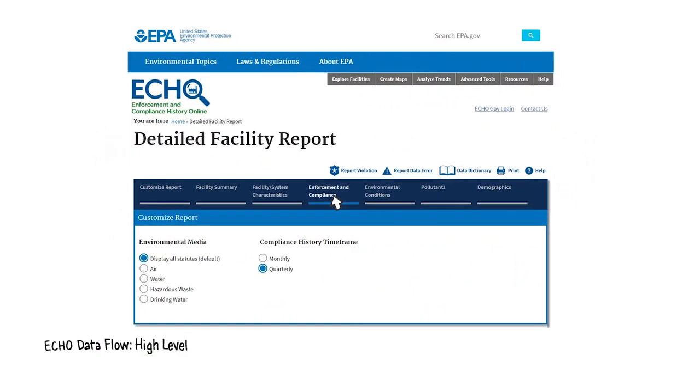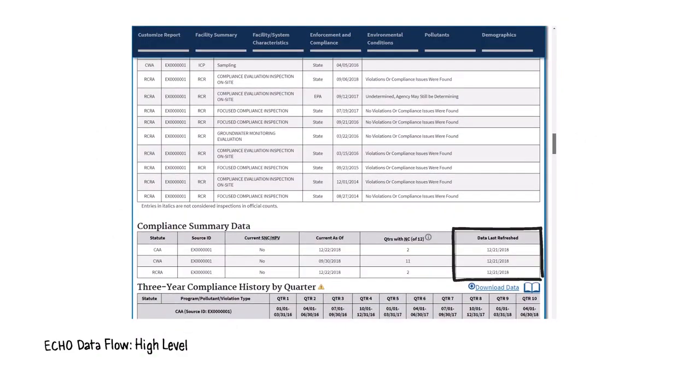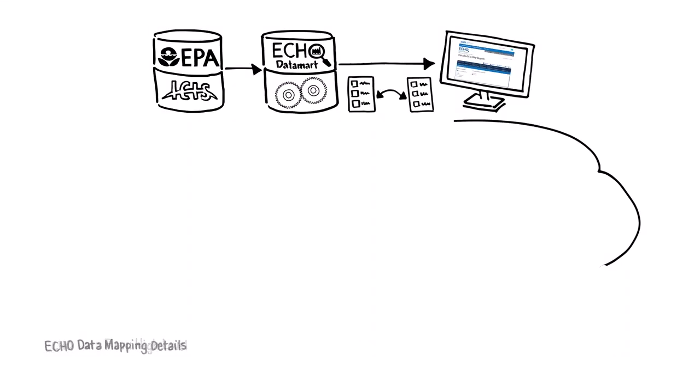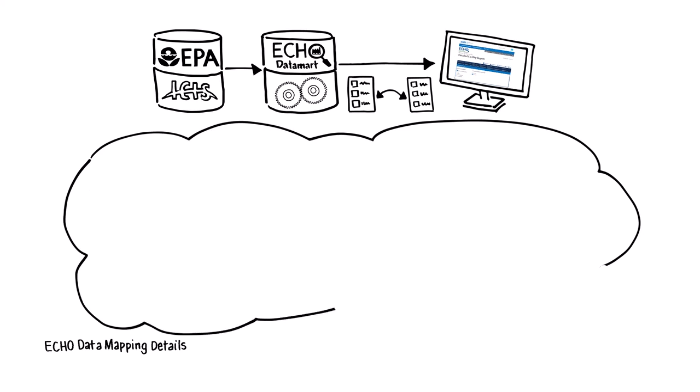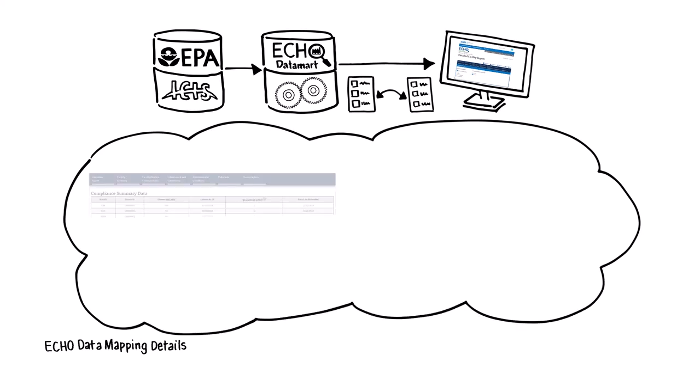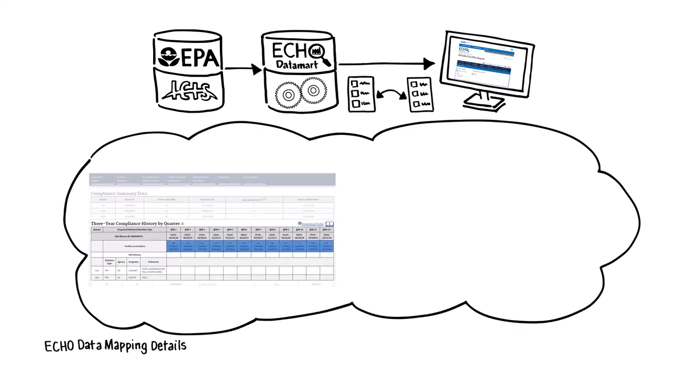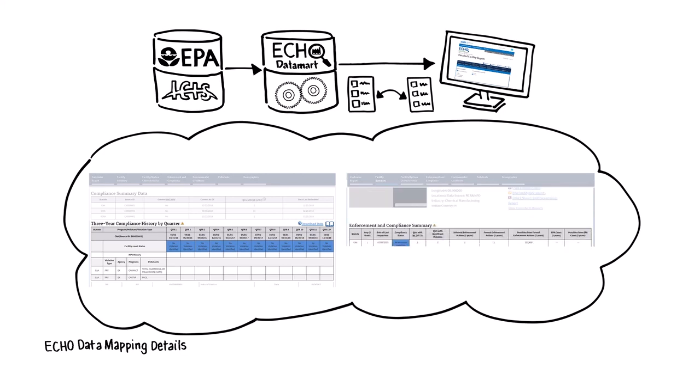Note: ECHO displays the most recent data extraction date on the Compliance Summary Data table. Now let's look at how the ECHO Data Mart maps air compliance data to create the 3-year compliance history by quarter table and the Enforcement and Compliance Summary table on the detailed facility report.